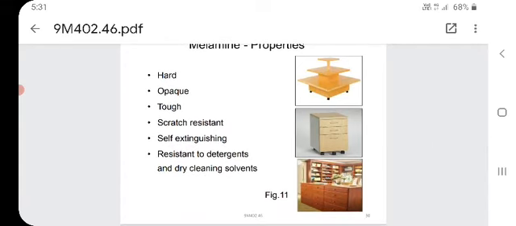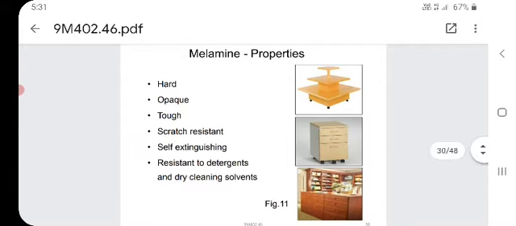Properties: hard, opaque, tough, scratch resistance, self extinguishing, and resistance to detergents and dry cleaning solvents.